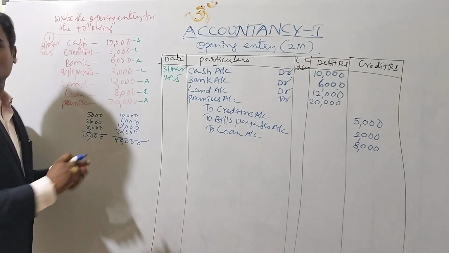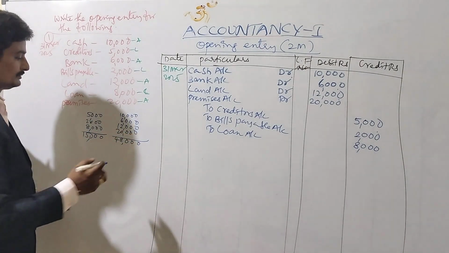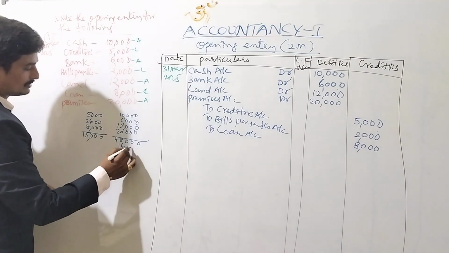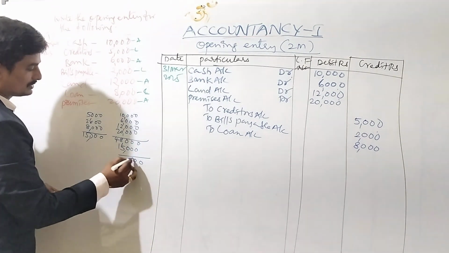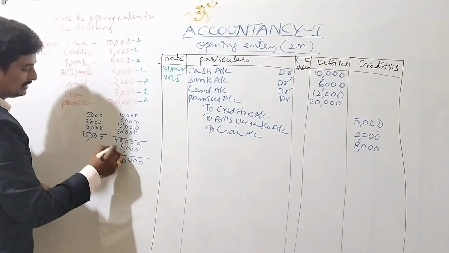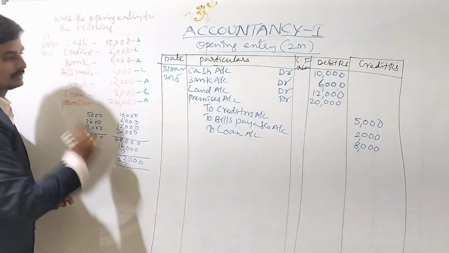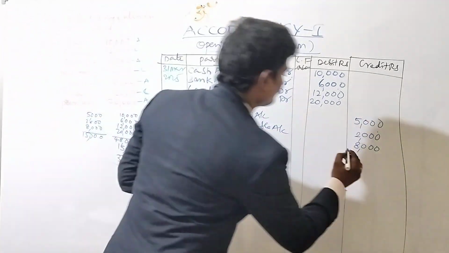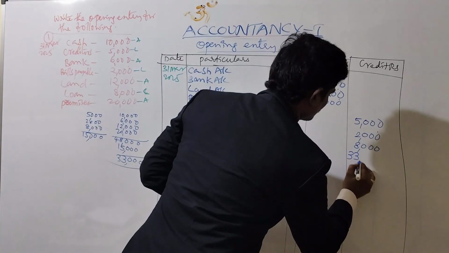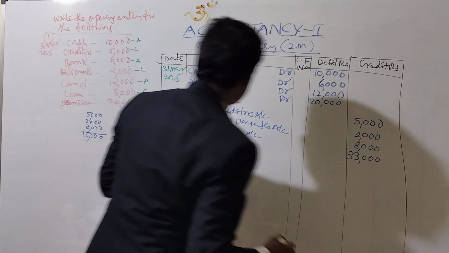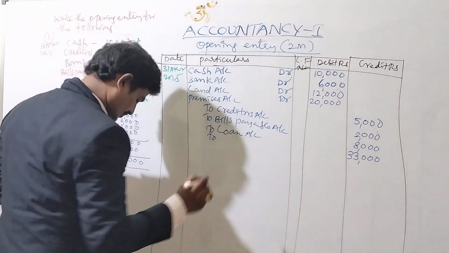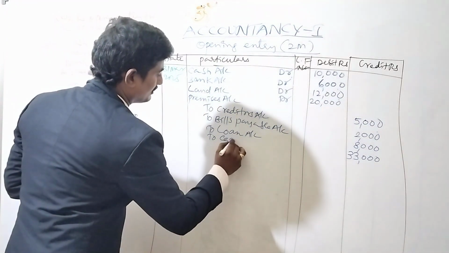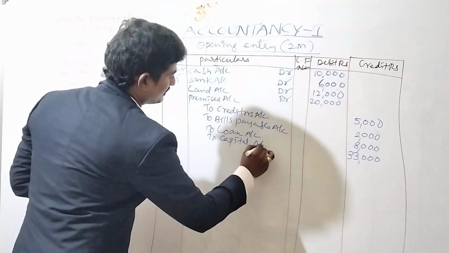Deduct the liabilities total from the assets total: 48,000 minus 15,000, so the balance is 33,000. It is to be noted as the capital account.